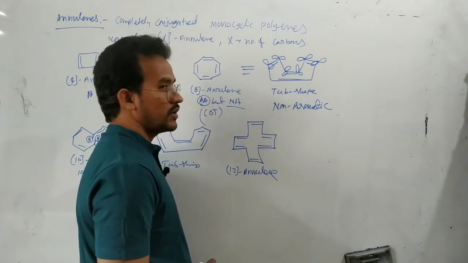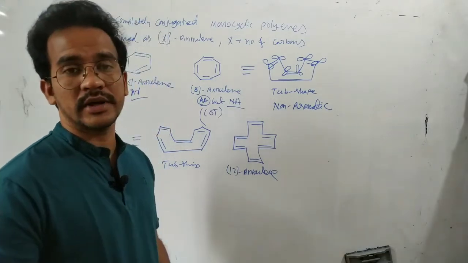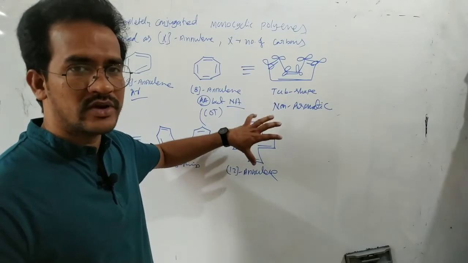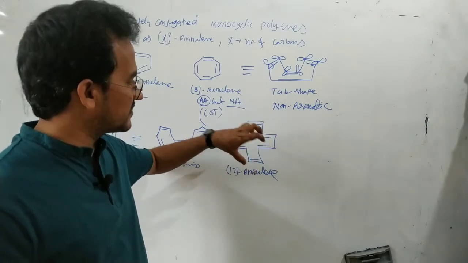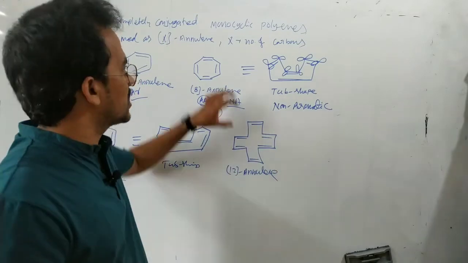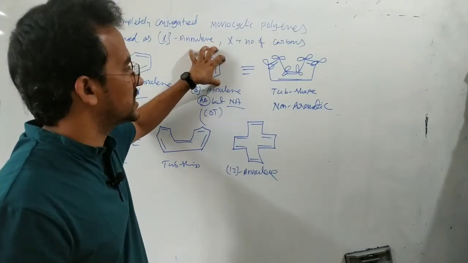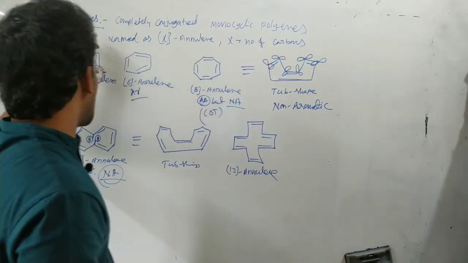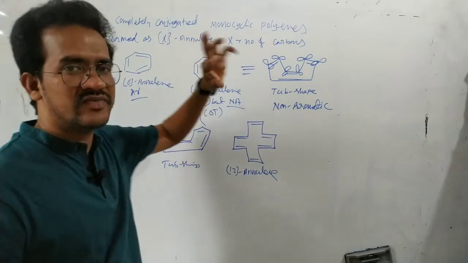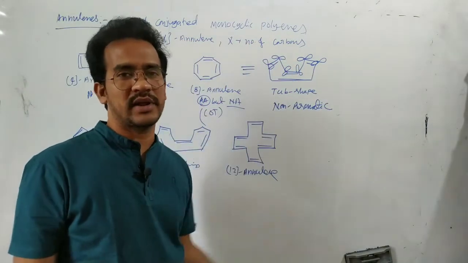So 12-annulene should be anti-aromatic. But here in this case 12 carbons are there, and anti-aromatic compounds are less stable. This compound has the flexibility to exist in a non-planar shape. But this anti-aromatic compound has only 4 carbons, so it does not have any flexibility to exist in a non-planar shape.